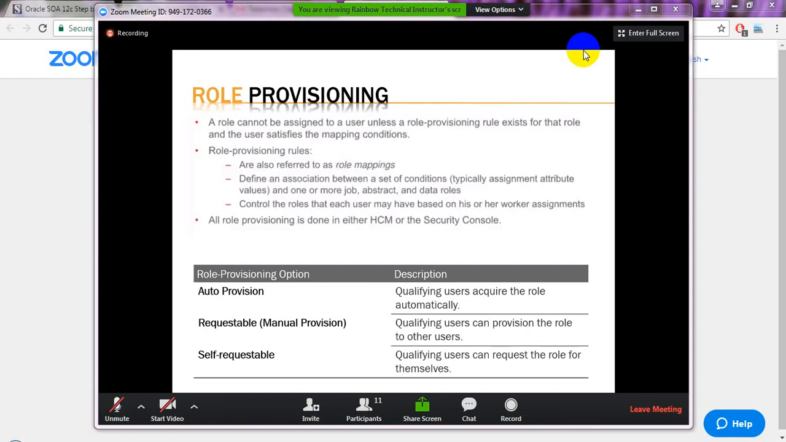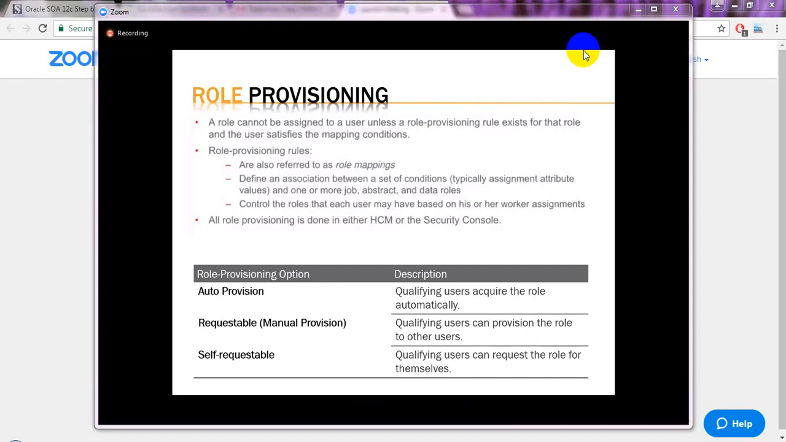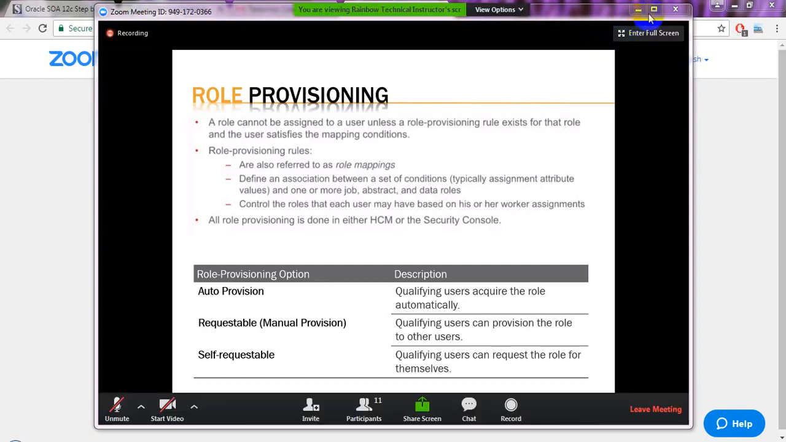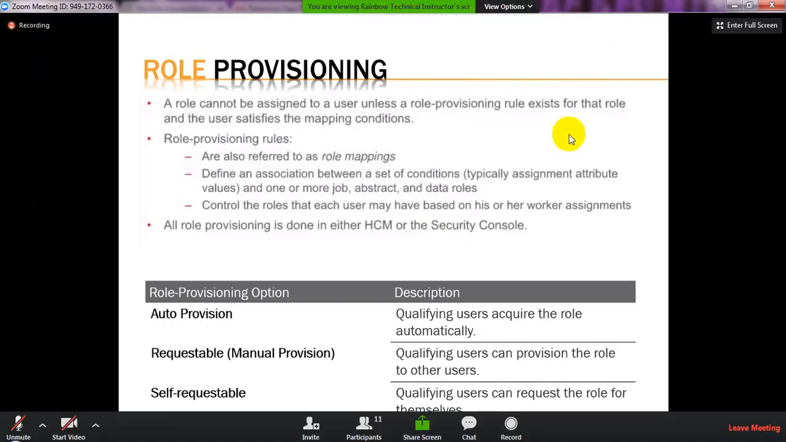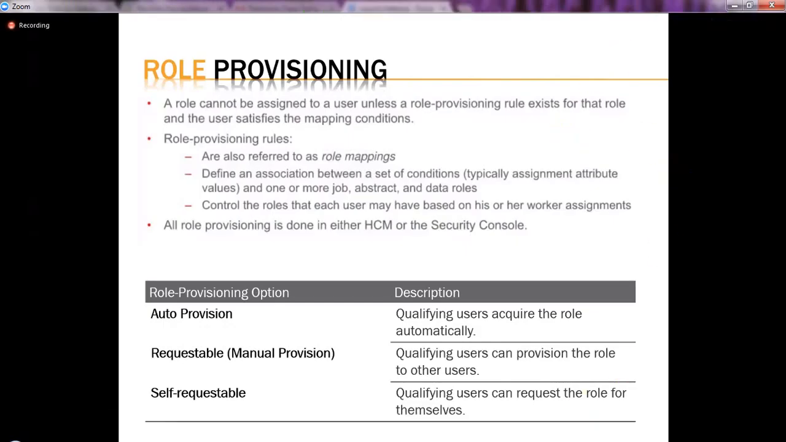Now, how do we assign those roles to the users? How does the assignment of the roles happen in a real life scenario? In a real life scenario, to whom do we assign the roles? We assign the roles to employees, mostly employees, or contractors, or any other kind of person, right?